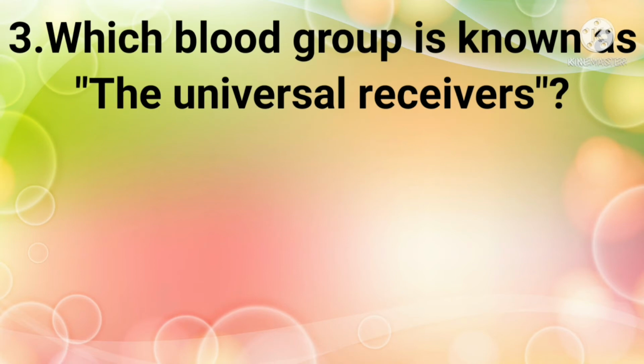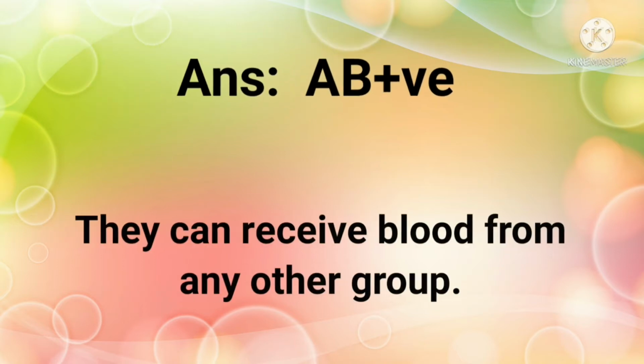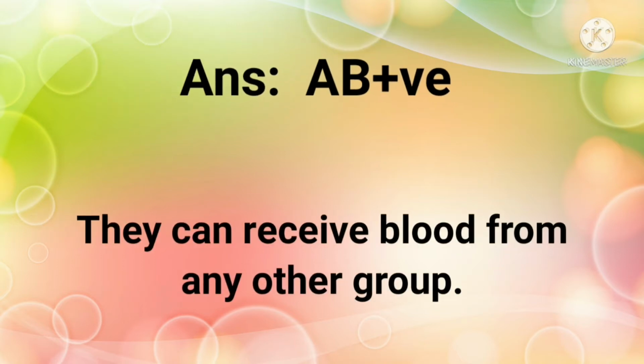Question 3. Which blood group is known as the universal receiver? The options are AB positive, A negative, AB negative and B positive. The answer is AB positive. They can receive blood from any other group.